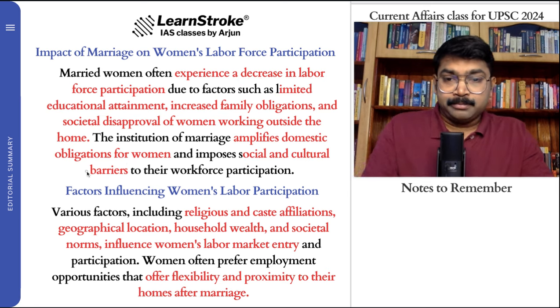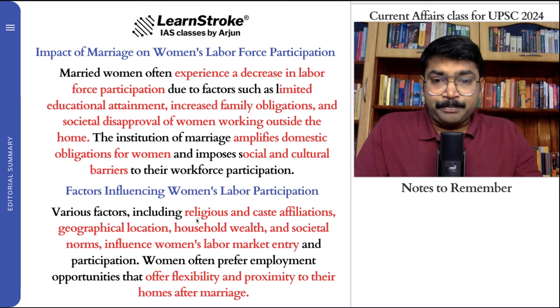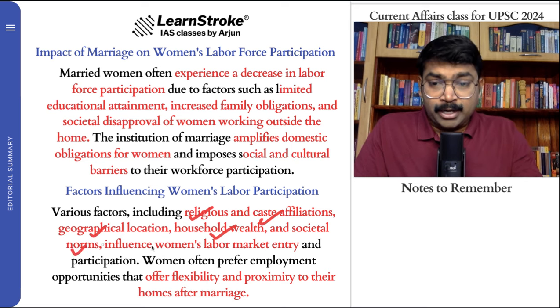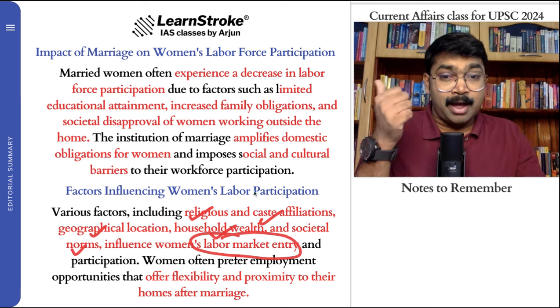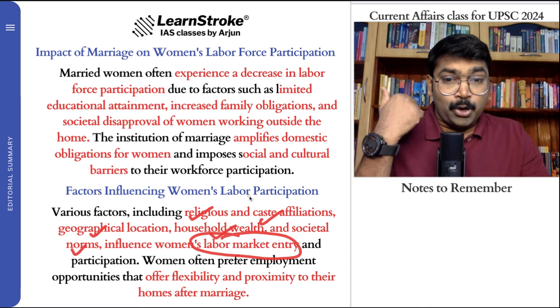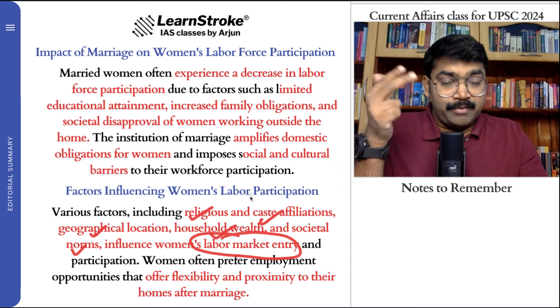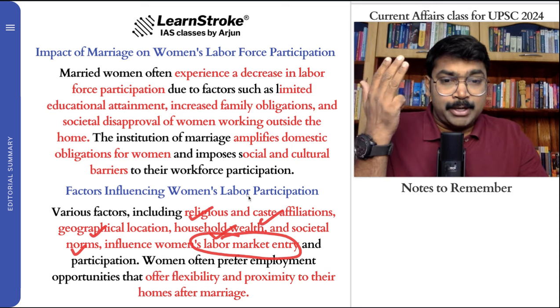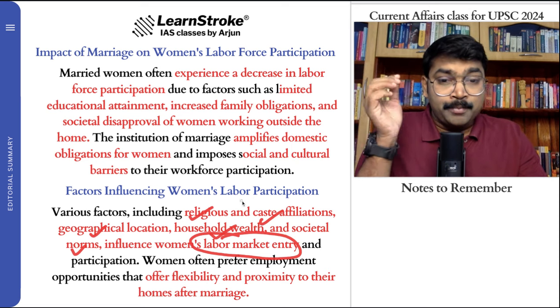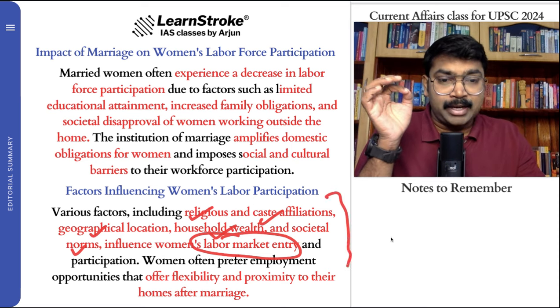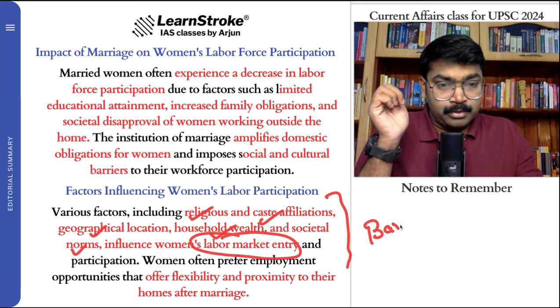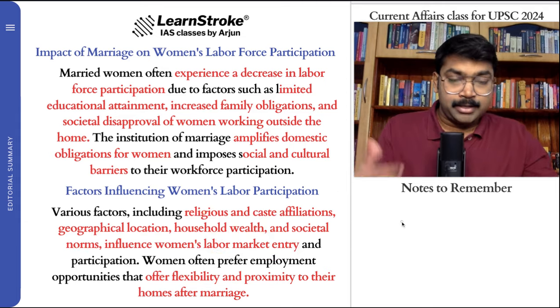And you can even say religious aspects, caste aspects, geographical aspects, household wealth, societal norms, they all influence women's work. Just imagine: caste, your religion, your geography, the place where you live, the wealth that you have, and the social norms, everything is creating barriers so that women are not entering the labor market.